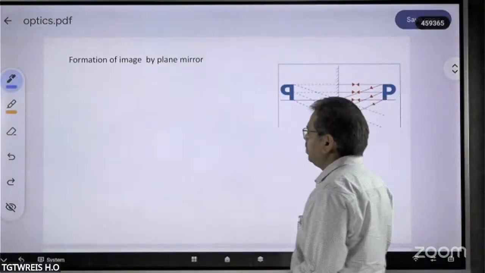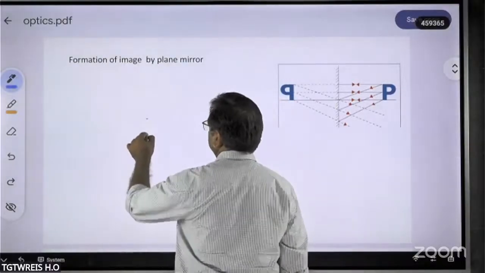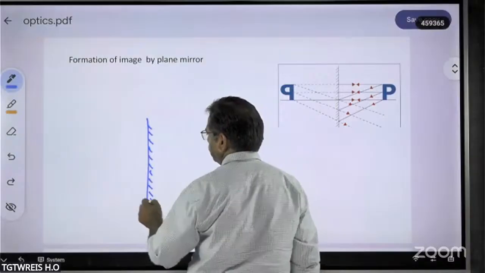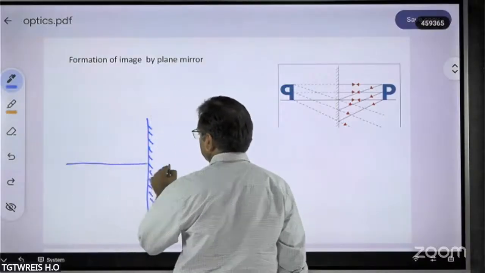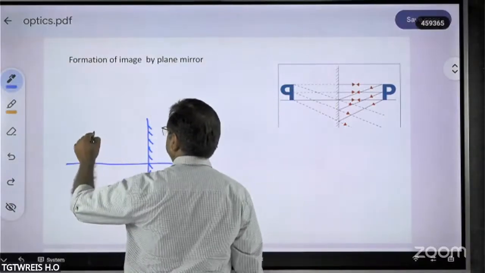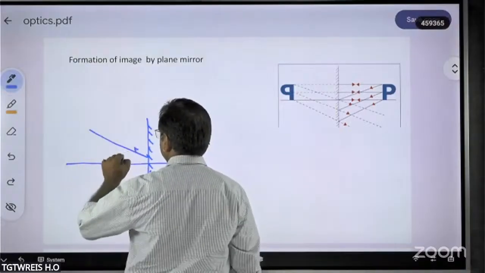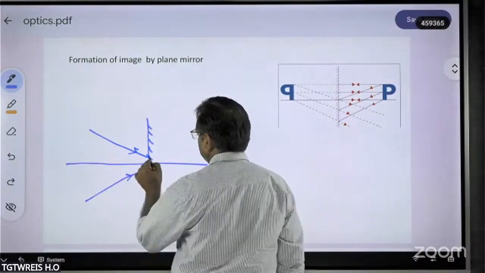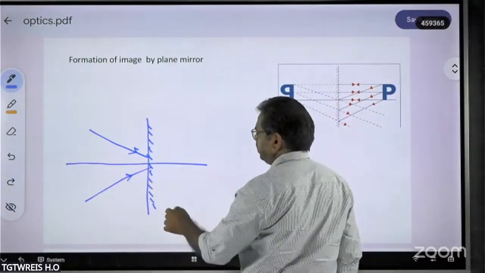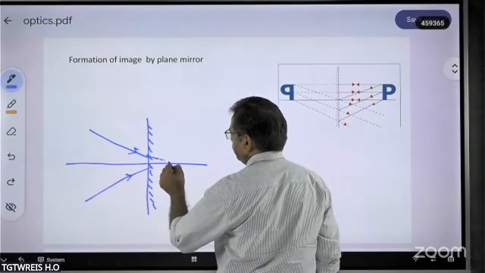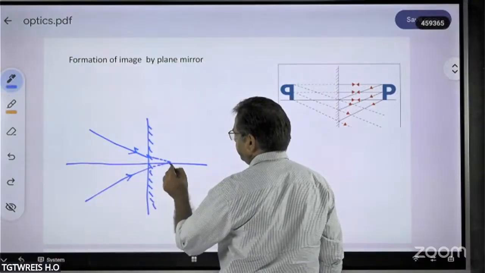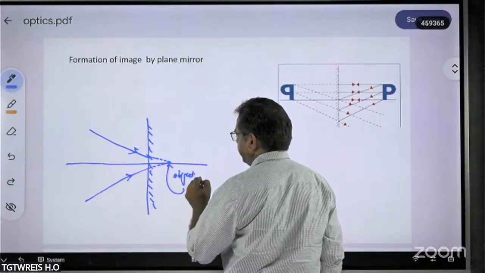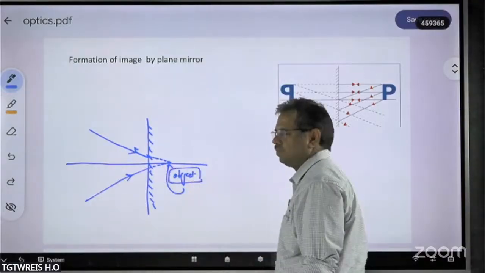Yes. For example, say from somewhere you are going to get a converging beam of light. That is, in the absence of this plane mirror, it is expected to get the image here. Let me take this as an object.